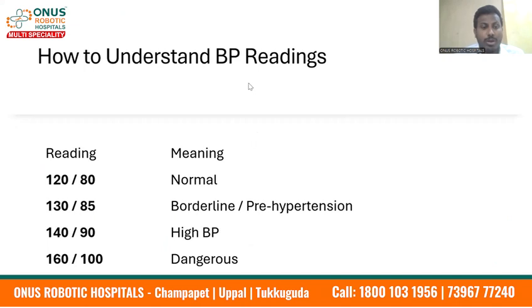How to understand BP recordings? Always remember the normal value is 120 by 80. Borderline or prehypertensive can be 130 by 89, which is the latest recording, but there are ever-changing trends in hypertension management guidelines. More than 140 by 90 indicates high blood pressure, whereas systolic blood pressure of more than 160 and diastolic more than 100 indicates dangerous levels of blood pressure, where there can be end organ damage or it can prove life threatening or fatal.